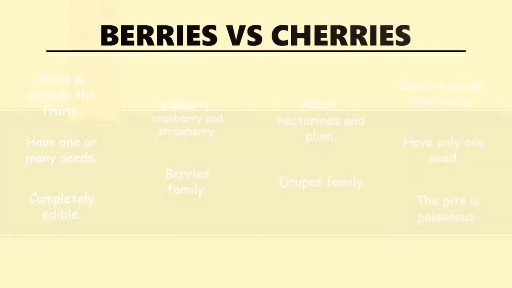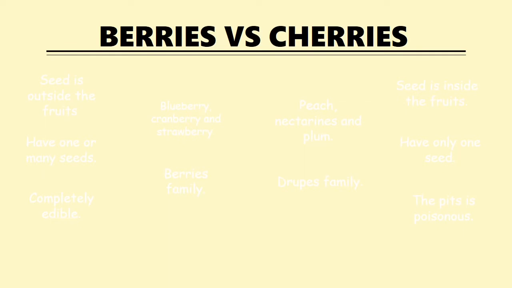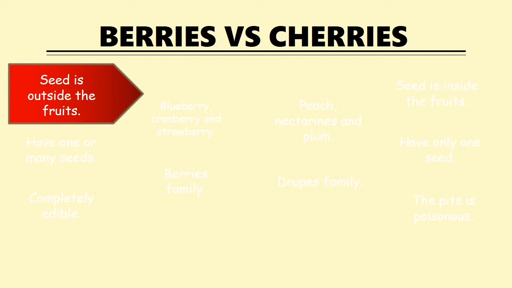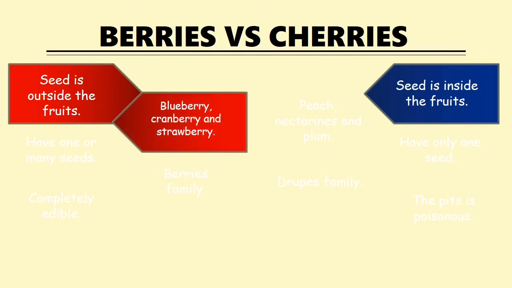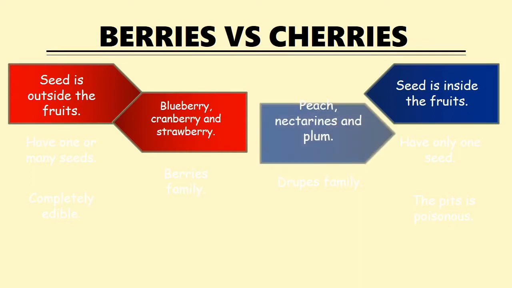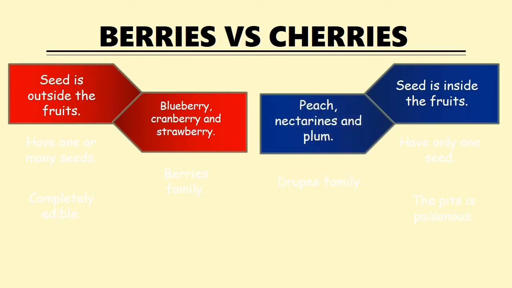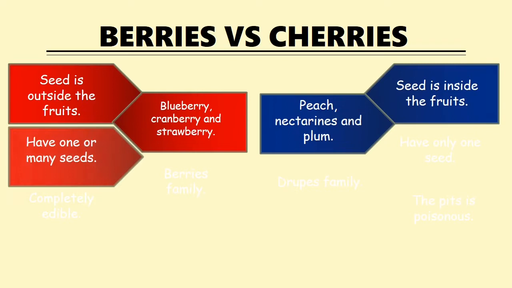For the introduction, I'm going to differentiate between berries and cherries. Berry seeds are outside the fruits, while cherry seeds are inside the fruits. Berries consist of blueberry, cranberry, and strawberry, while the cherry family consists of peach, nectarines, and plum.